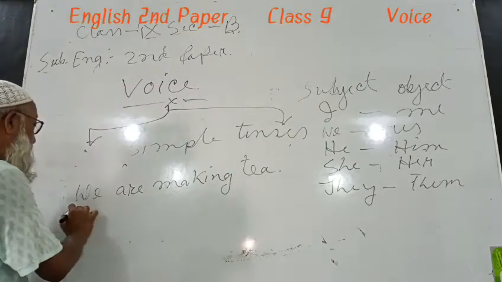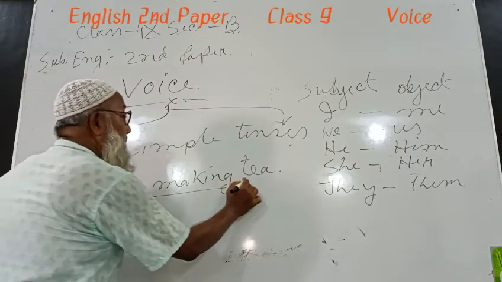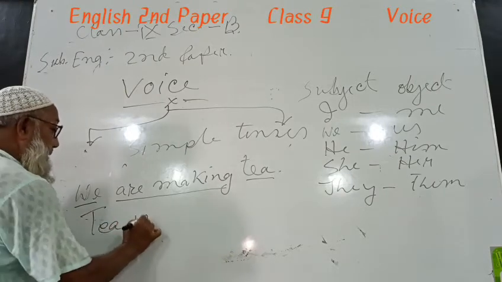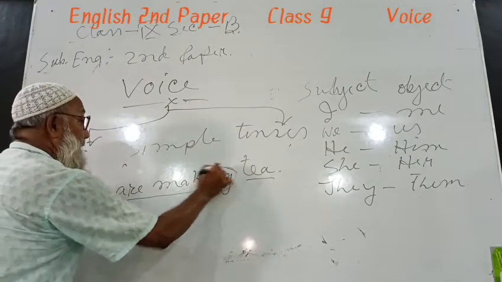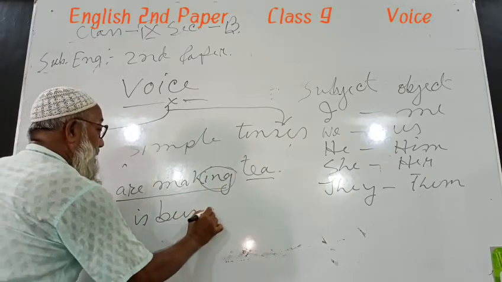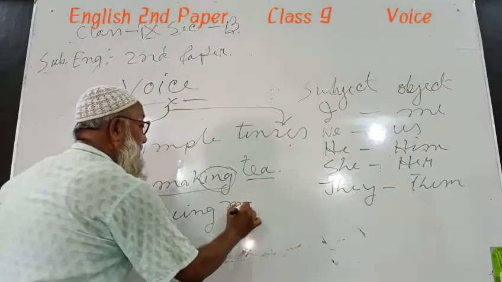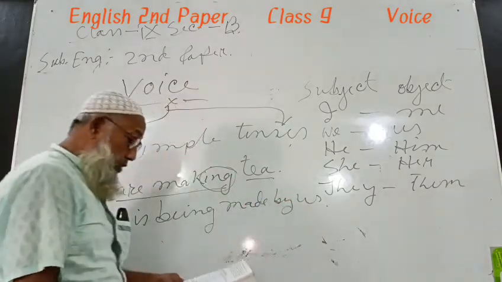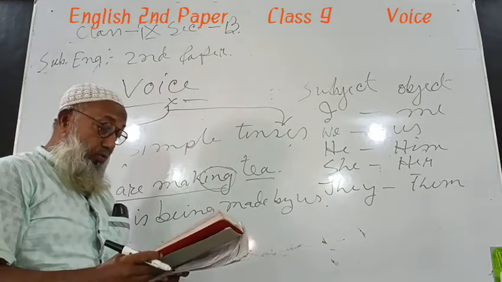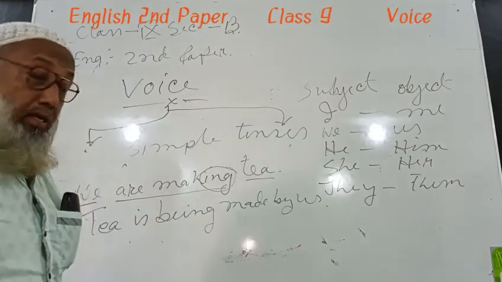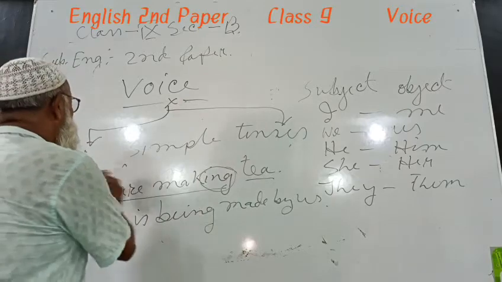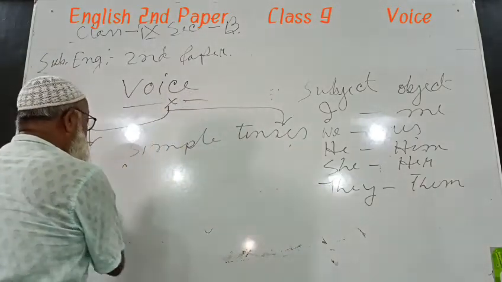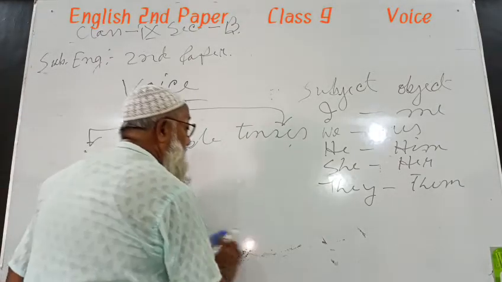Here subject we, verb are making, object tea. Tea will be the subject, and the ing form will be being: "Tea is being made by us." In this way we can change the voice of present continuous tense, and for past continuous using was or were instead of am, is, are.